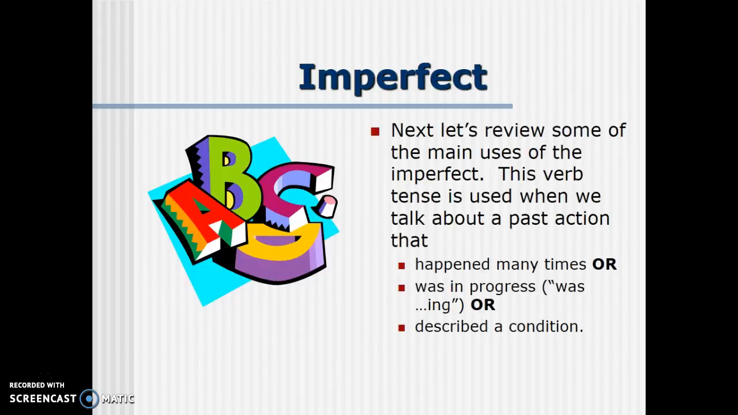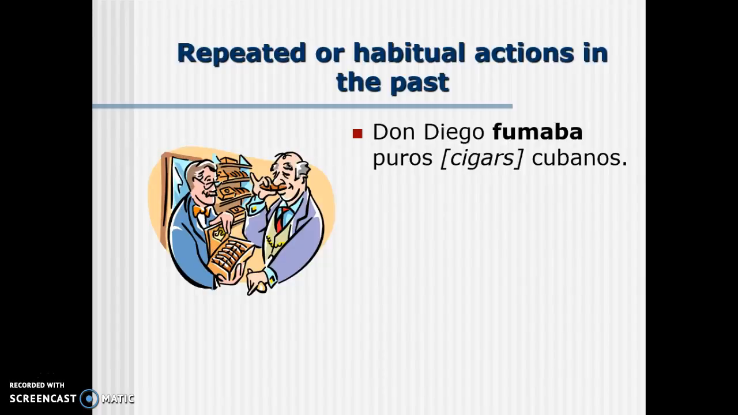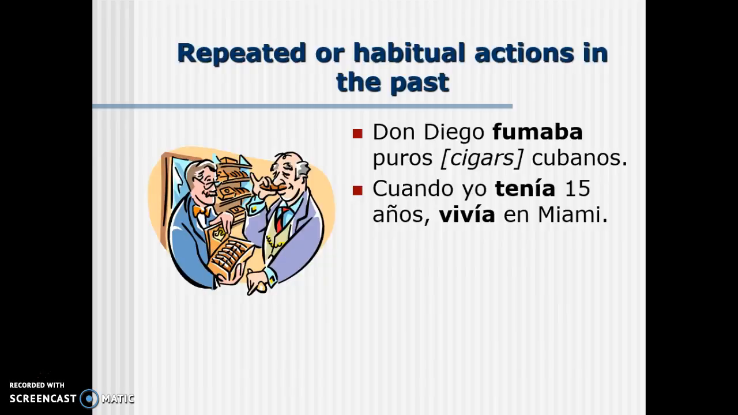For the imperfect, let's review some of the main uses, and we'll talk about when we use the imperfect tense. We use it when we talk about something that happened many times, or was in progress, for example, -ing, or describing a condition. Let's look at repeated or habitual actions in the past. Don Diego fumaba puros cubanos. Don Diego smoked Cuban cigars. Cuando yo tenía 15 años, vivía en Miami. When I was 15 years old, I lived in Miami.